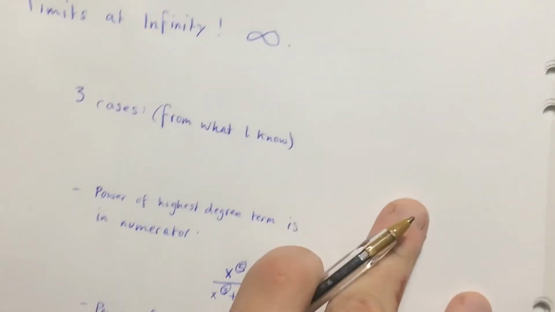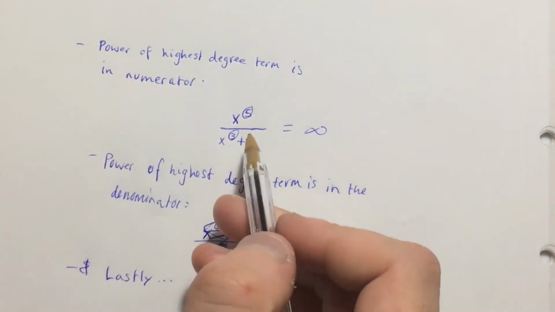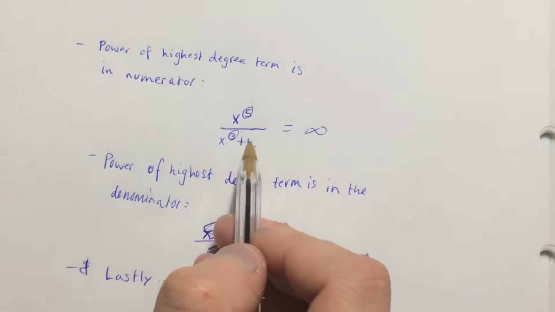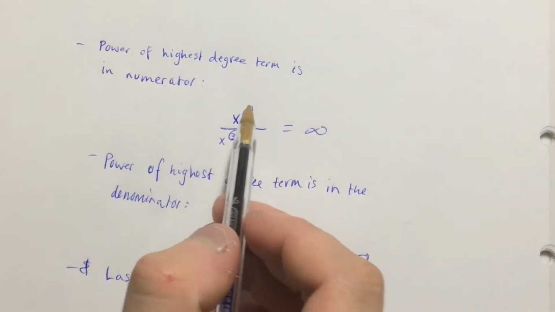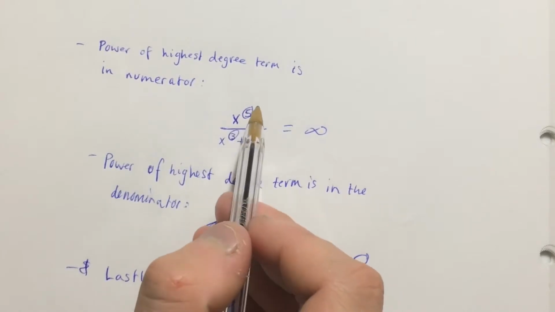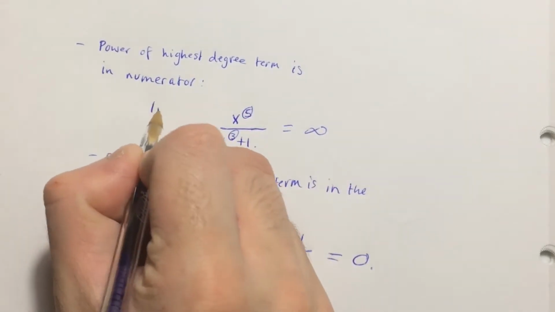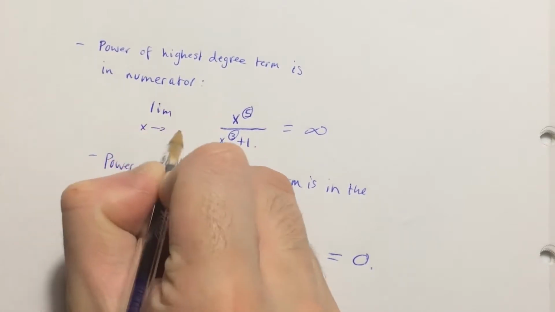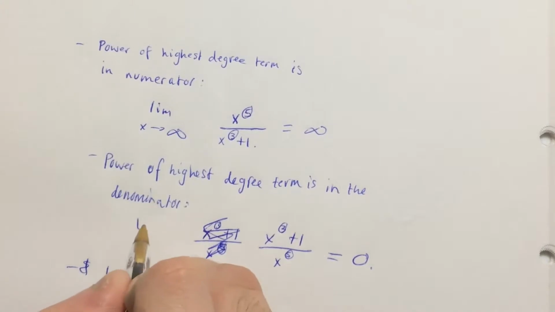There's 3 cases, from what I know. Let's just say that the power of the highest degree terms in the denominator, as you can see here, x to the 5th over x cubed plus 1. It's going to go to infinity, and here's why. Because this value, let's say we plug in 5 as our value for x. By the way, it's the limit as x approaches infinity of this.